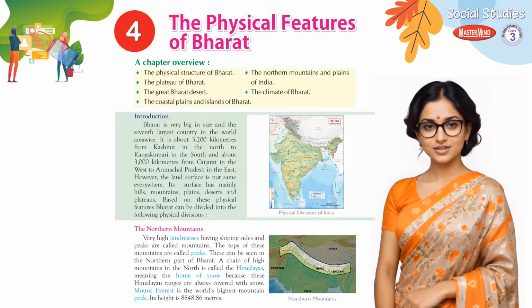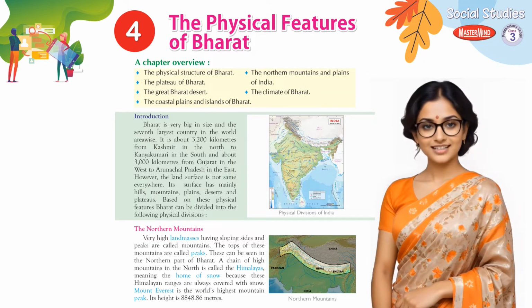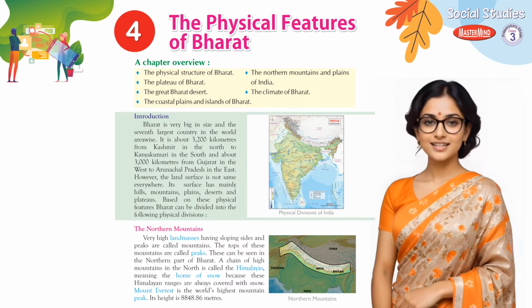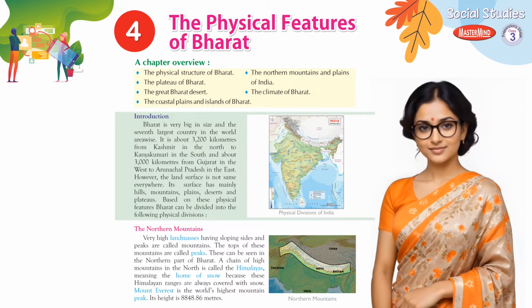Introduction. Bharat is very big in size and the 7th largest country in the world area-wise. It is about 3,200 kilometers from Kashmir in the north to Kanyakumari in the south and about 3,000 kilometers from Gujarat in the west to Arunachal Pradesh in the east. However, the land surface is not the same everywhere. Its surface has mainly hills, mountains, plains, deserts and plateaus. Based on these physical features, Bharat can be divided into the following physical divisions.